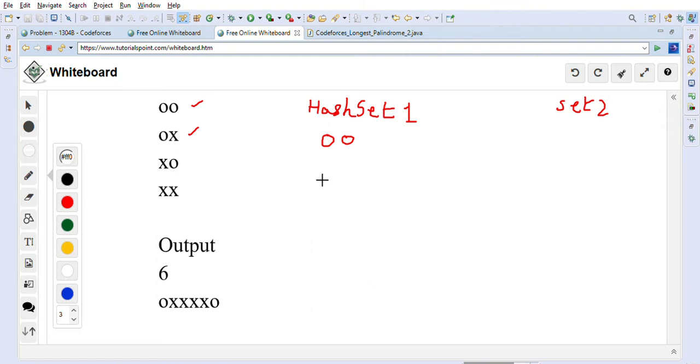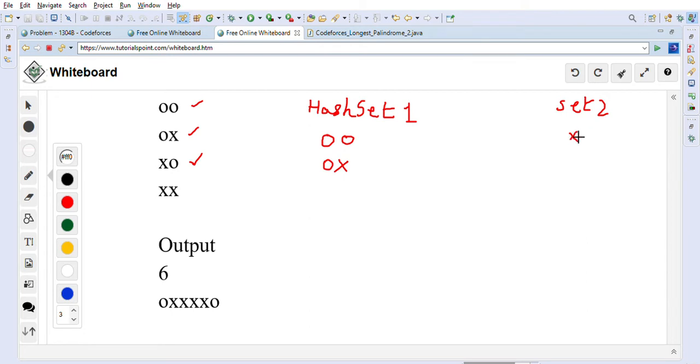Now we will put OX into set 1 and go to the next string. Whenever we are putting any string here, first we will check if the opposite string is present. So in this case XO, we will check if the reversed string is present. A reverse string OX is already present, so if that is the case we will put that string into set 2.